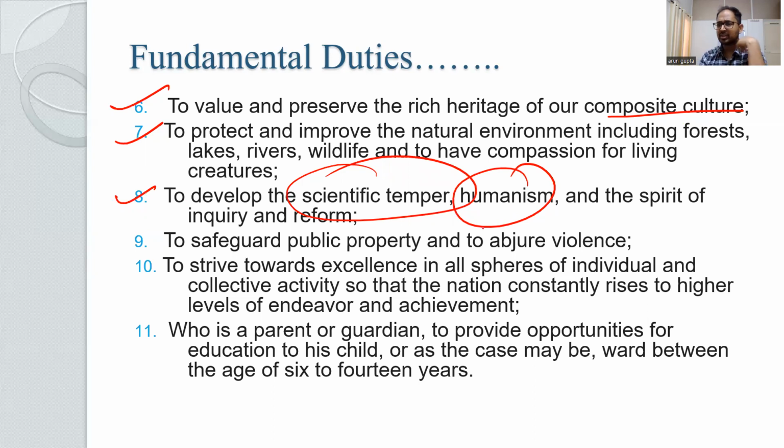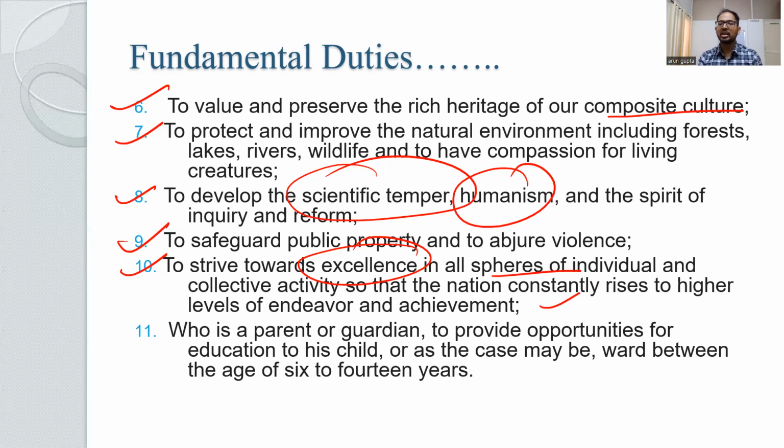These are a few things that the Constitution has stipulated for us to follow. To safeguard public property and abjure violence, to strive towards excellence in all spheres of individual and collective activities. So we need to strive for excellence, not only individually, but also collectively as a country, so that the nation constantly rises to higher levels of endeavor and achievement. So individual and collective, to bring the nation to the top of the world. That is the whole point, right?